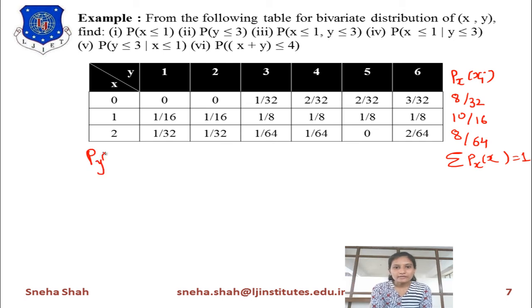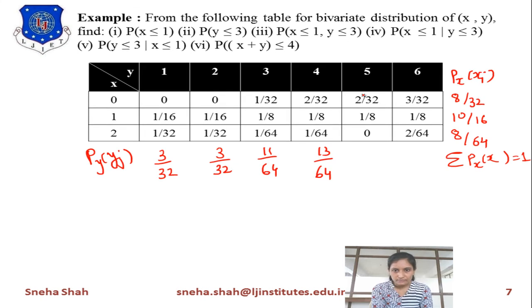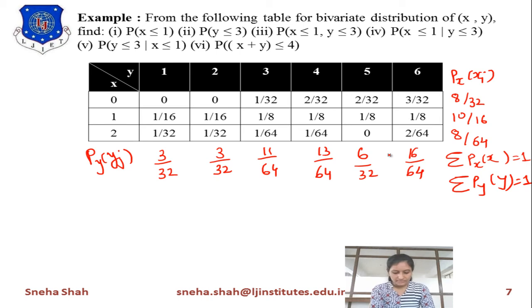Similarly, if we find py of yj, its value equals the summation of all terms, meaning 1 by 16 plus 1 by 32, which gives the answer 3 by 32. Similarly, this gives you 3 by 32, the answer of this gives 11 by 64, the answer of this equals 13 by 64, the answer of this equals 6 by 32, and the addition of all these terms equals 16 by 64. Now if you add all these terms, it will give you the summation py of y, and its value equals 1. So the summation of all these terms will be equal to 1.